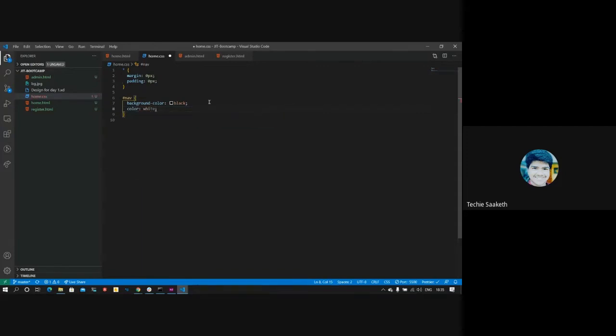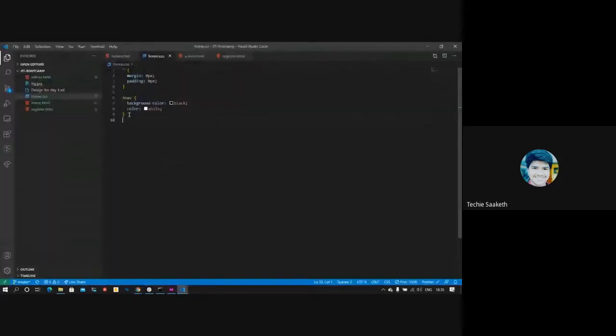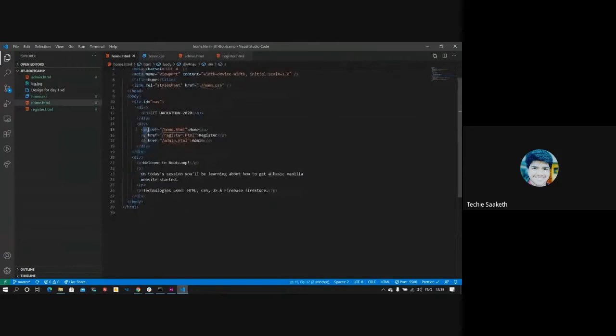The color property is used to set the font color. Now the content is in white, but we still get Home, Register, and Admin in blue. This is because we have used anchor tags here, and anchor tags have default CSS. We will override them in a few minutes.